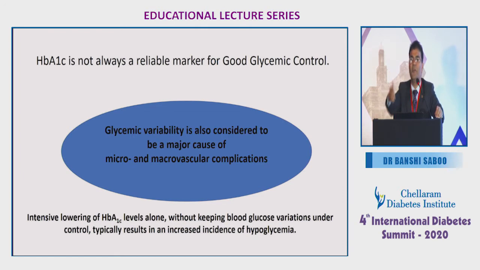You may have a patient with an HbA1c of 8 and you try to get it to 7. That's what happened in ACCORD, where they tried to get below 6.9, the target was to get even 6, and ultimately what happened is it increased the chances of hypoglycemia, more deaths, and everything.